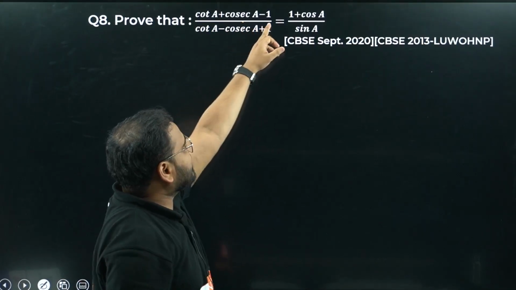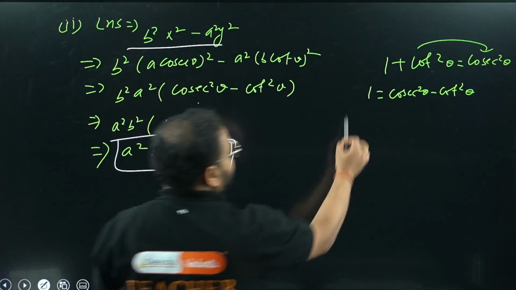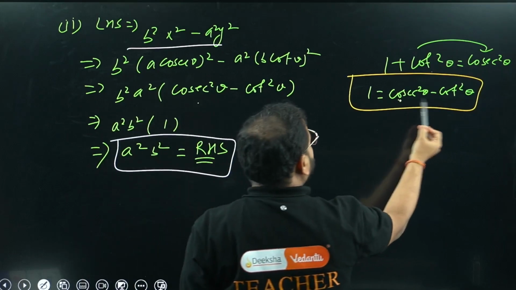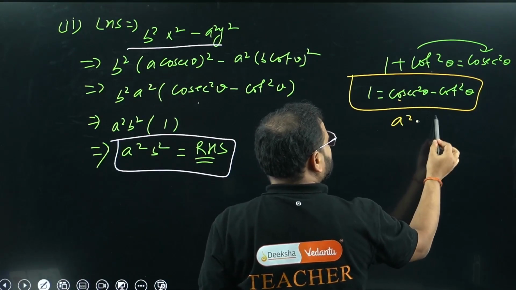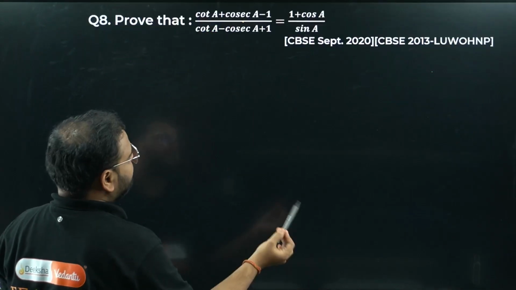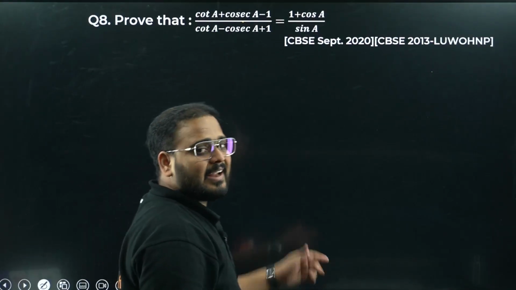If I write the identity of 1, what is the identity of 1, sir? Please check from here, this identity. If I write this one value, what is it? Cosec square minus cot square. That is a square minus b square, so a minus b, a plus b will come. So cosec plus cot will come. Same I am having here. Cosec plus cot, I can take it common.